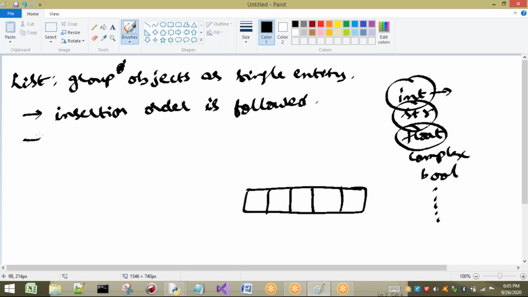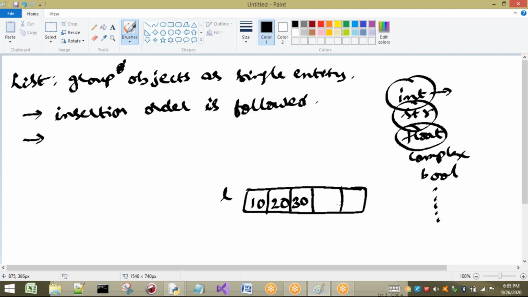For example, if you insert elements into a list, say 10 first, it will be in this location. The next element, 20, will be in the next location. Next, 30 will be inserted in order, so we can say insertion order is followed.